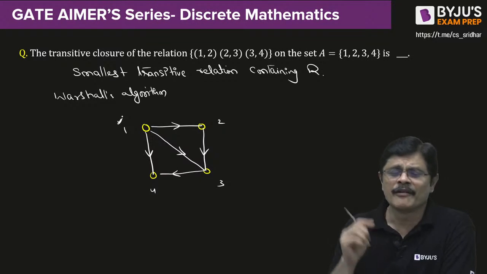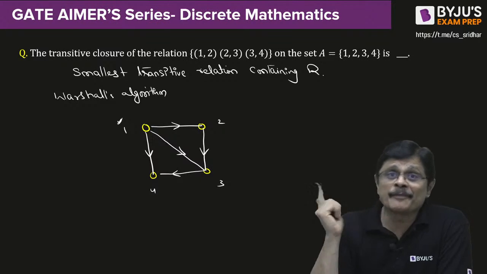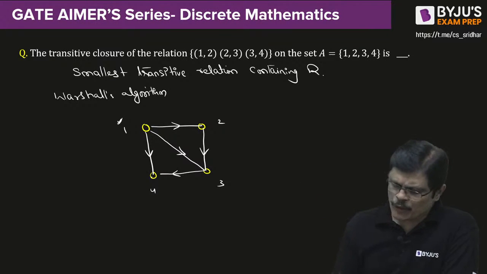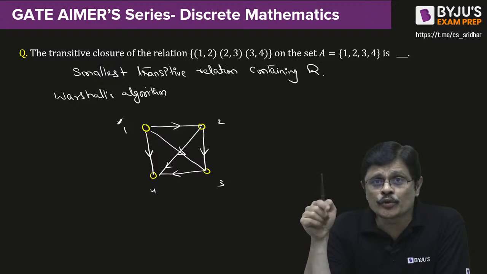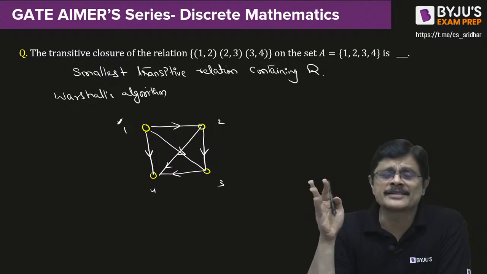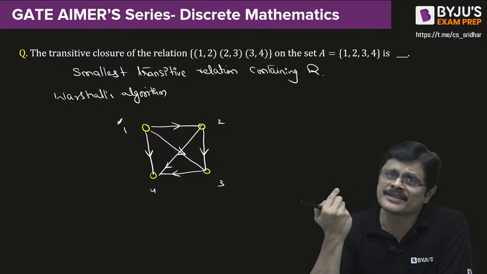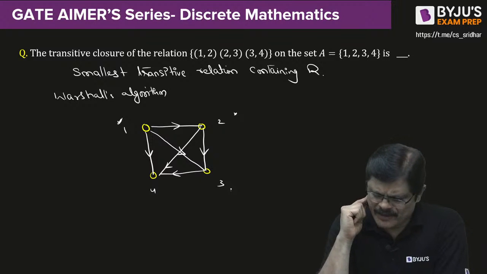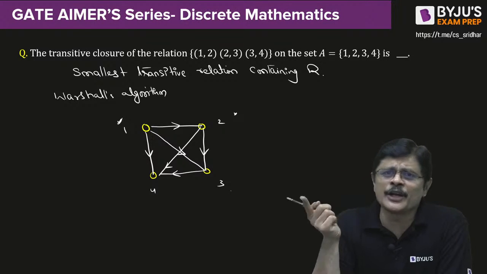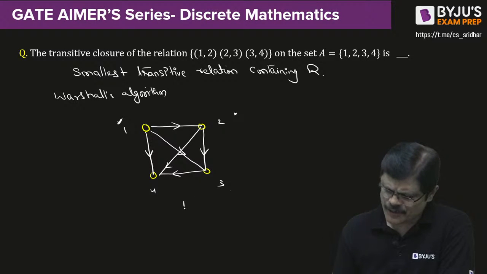Now start with 2. From 2 you can go to 3. Now from 3 where you can go? From 3 you can go to 4. Therefore 2 to 4 you can go. From 3 anywhere else? Nowhere else. Then 2 to 4 you can go. From 4 anywhere else you can go? Nowhere else. Done. Leave 2. 2 is done. Then go to 3. Using 3 to 4 you can go. From 4 anywhere else you can go? No. Done. So this is your transitive closure, my dear friends.